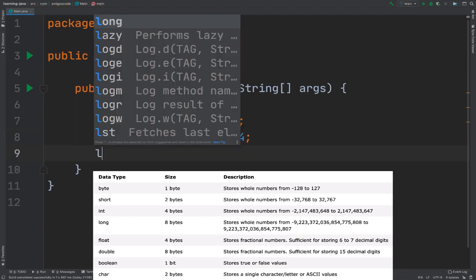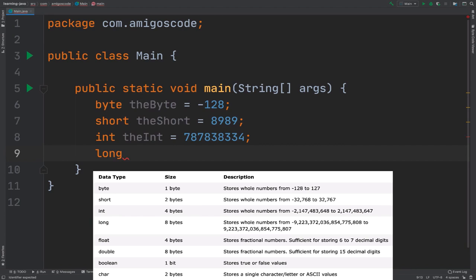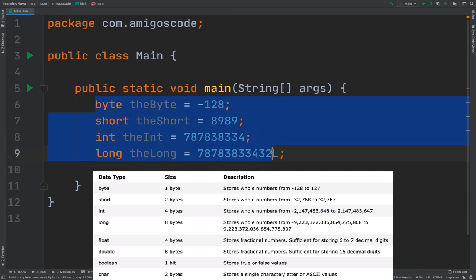And then we have long, and then long equals 2. If I paste the previous number, you can see that it should work. Oh, actually it works, but what we need to do with longs is add either a lowercase l or uppercase L. So I prefer uppercase L. And right here, so these 4 data types, they allow you to store whole numbers, and the difference really is the actual size in memory, right?